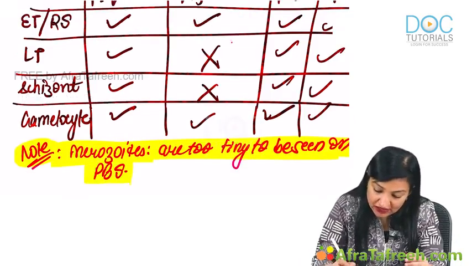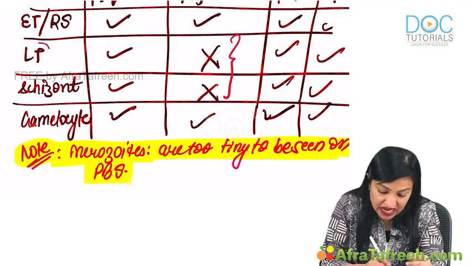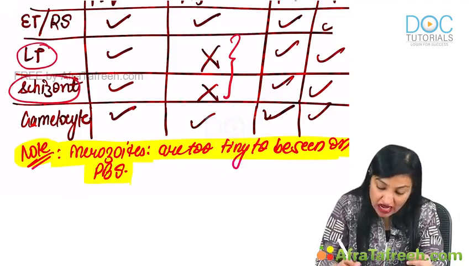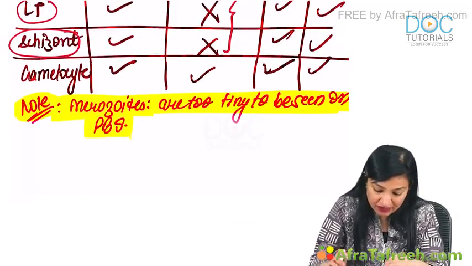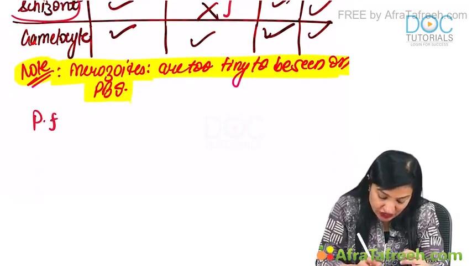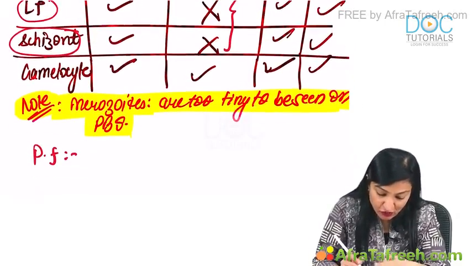Let me tell you now the reason why these two forms, late trophozoite and schizont, are not seen in case of Plasmodium falciparum. In case of Plasmodium falciparum, what happens actually?